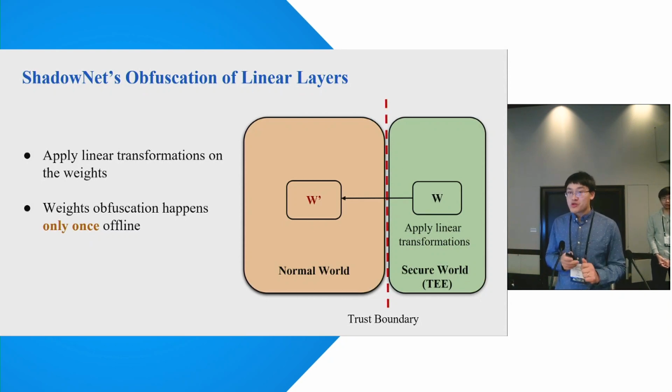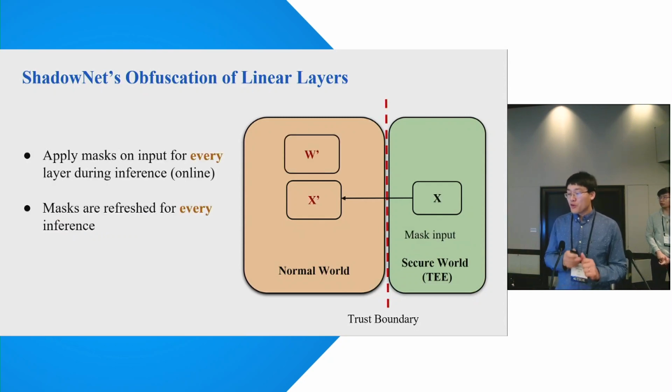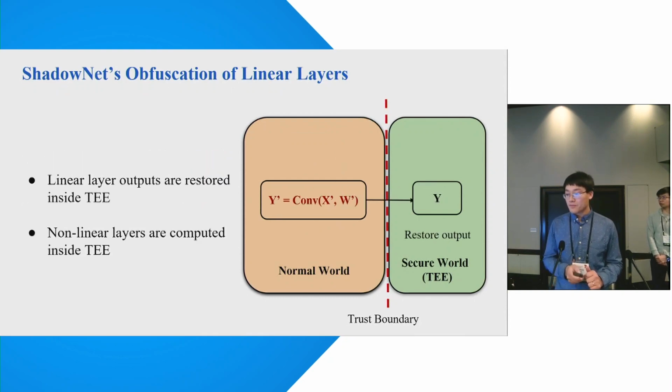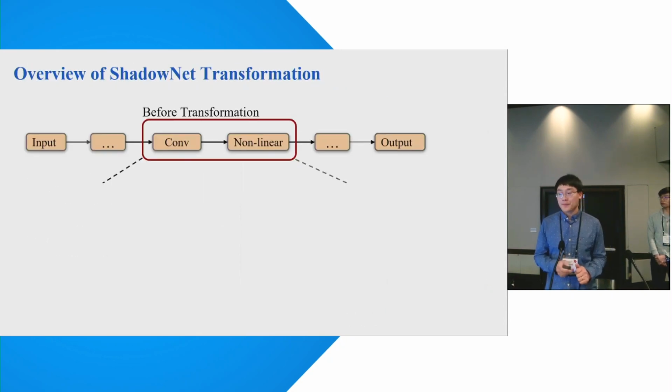Remember, this weight transformation is only done once offline. For the input mask, we apply masks on the input for every layer during inference. And the masks are refreshed for every inference. Then the linear layers outputs are restored inside the TEE. Non-linear layers are also computed inside the TEE.